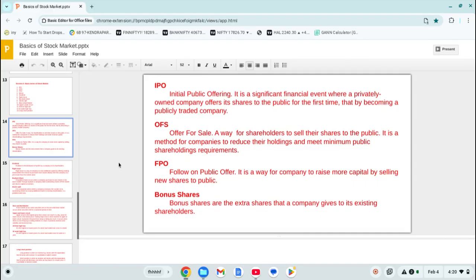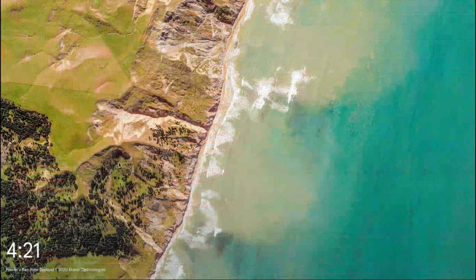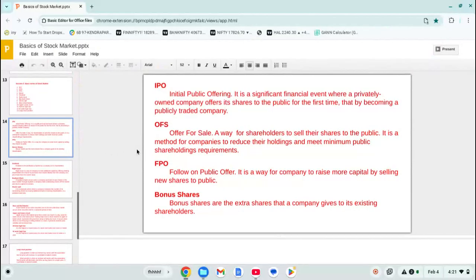With the public, with the trader, invest in that share, invest in that company. So the company takes money from us, and it gains a profit. Now the company decides to give some portion of the profit to the public, because it gains the profit through the public. So it decides to give a bonus, the bonus share, to the public. These bonus shares are the extra shares that a company gives to its existing shareholders.